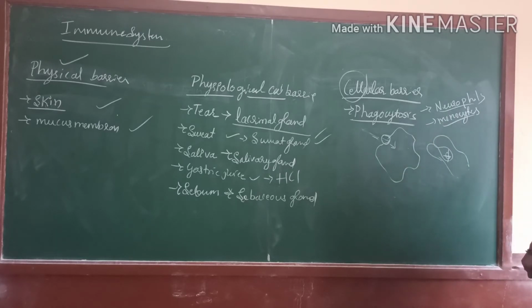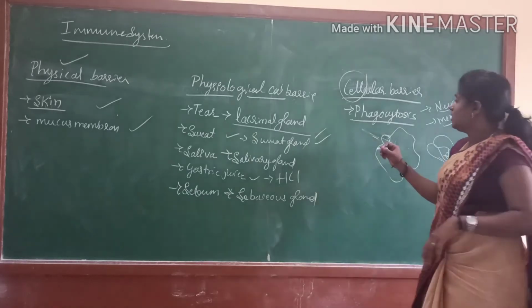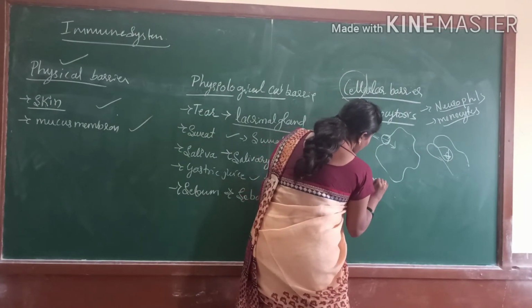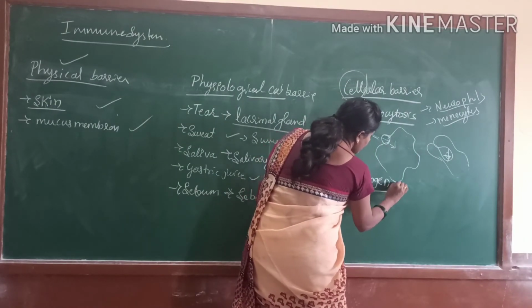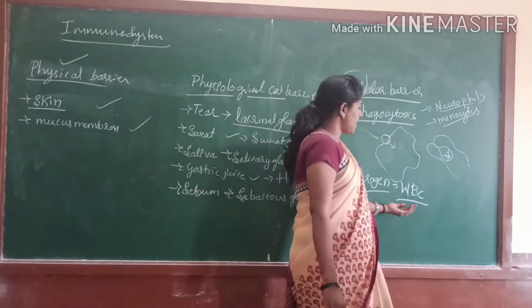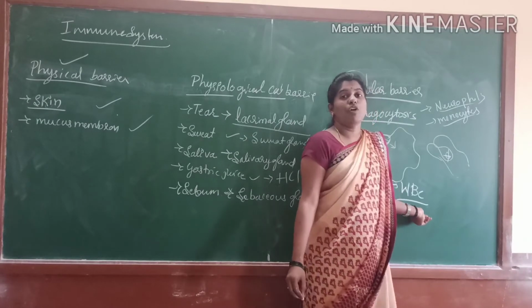And the second process is pyrogen. It is released by the WBC, and it raises the temperature to prevent the growth of microorganisms. That is the second one, pyrogen, which is secreted by WBC. And these WBC help to maintain the body temperature.